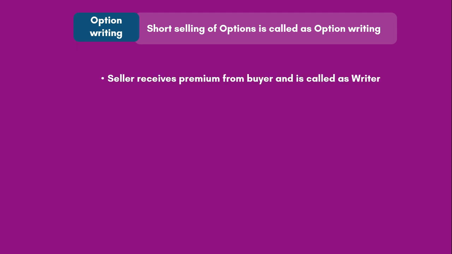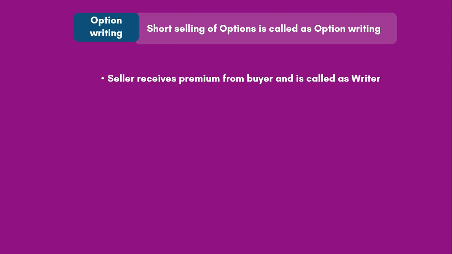So when you sell an option first, what happens is you receive premium from the buyer and hence you are called a writer. Think about this. For example, if there is an X stock whose current market price is 100 rupees and the premium for the 100 call is say 4 rupees. Now if you are short selling a call at 4 rupees and a buyer is buying from you at 4 rupees, that means the buyer is paying you 4 rupees premium, and hence since you are collecting the premium, you are called a writer.